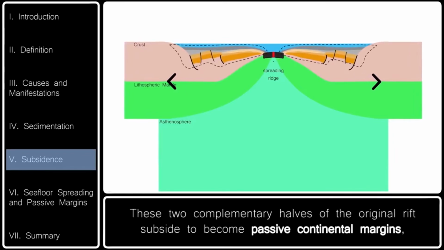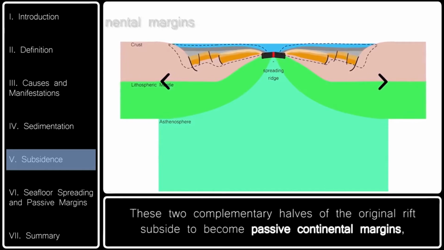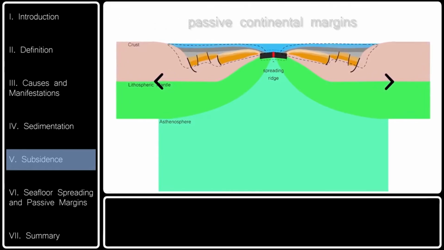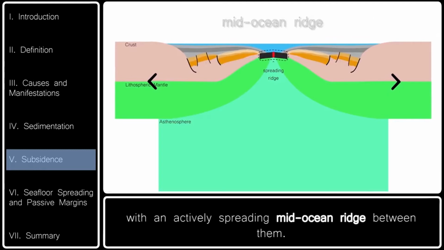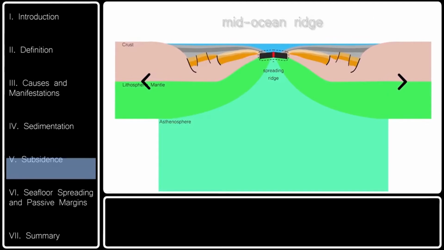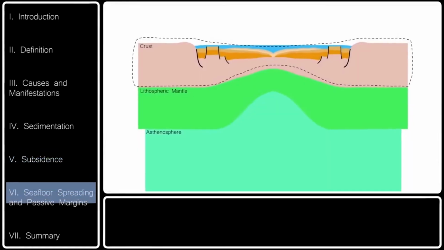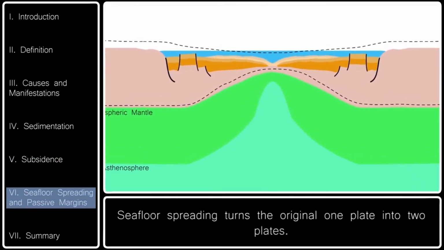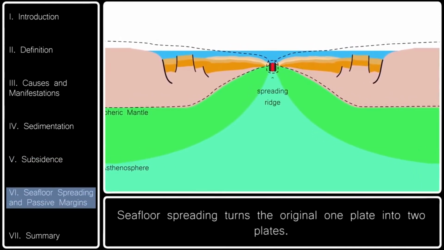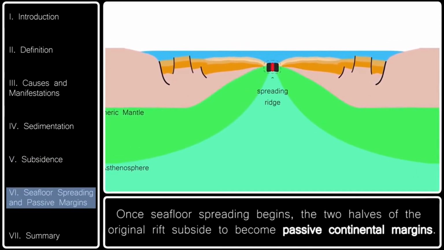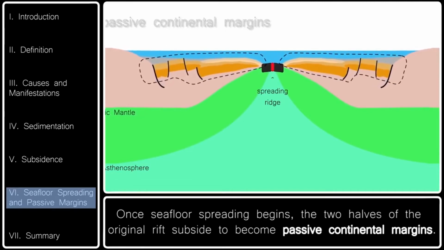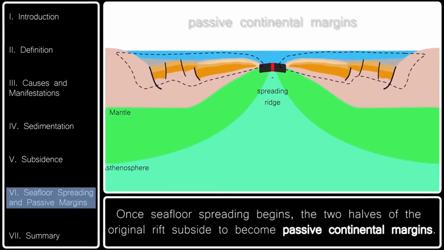These two complementary halves of the original rift subside to become passive continental margins, with an actively spreading mid-ocean ridge between them. Seafloor spreading turns the original one plate into two plates. Once seafloor spreading begins, the two halves of the original rift subside to become passive continental margins.